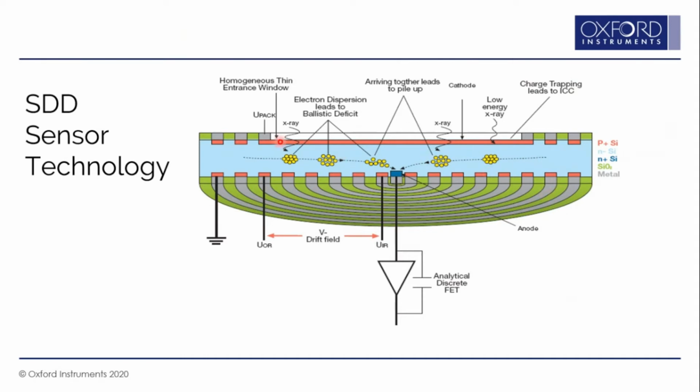You have a large cathode here, and the X-ray enters through this cathode into the sensor. There is a small blue anode, shown here, and that anode is directly connected to the FET. There are rings kept around the anode, as you can see here, and every ring is fed with a voltage called the drift voltage. As a result, a potential path gets created in this crystal. Let's see how it works.